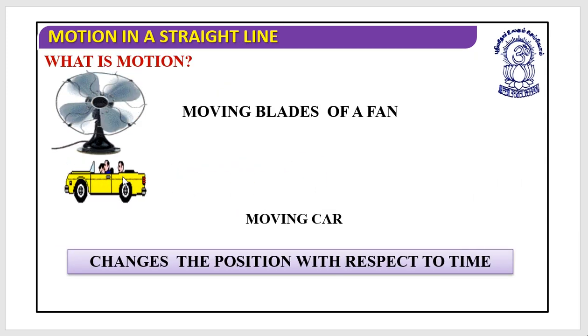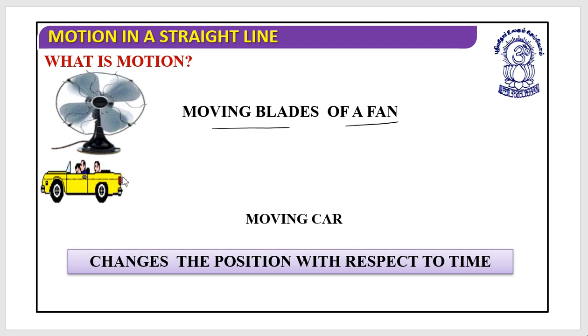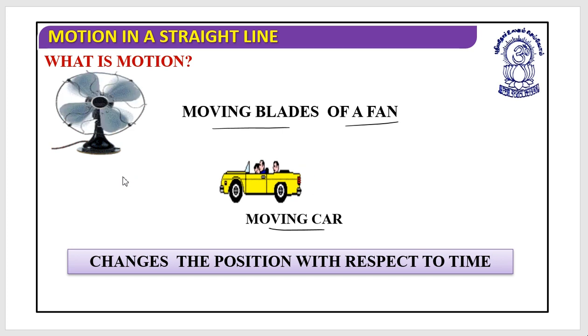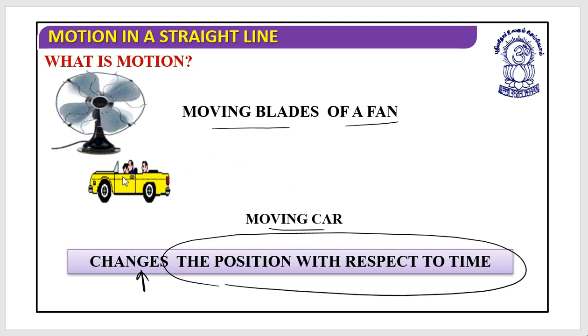Now look at these situations. Can you see the blades of the fan moving? Yes. Can you see the moving car? Yes. If you observe these two things, the moving blades of a fan or a moving car, both change their position with respect to time.